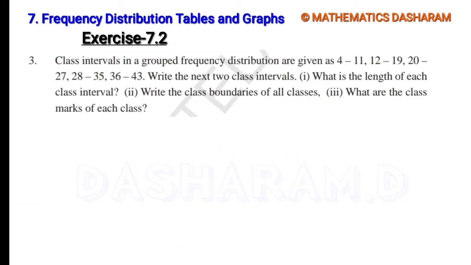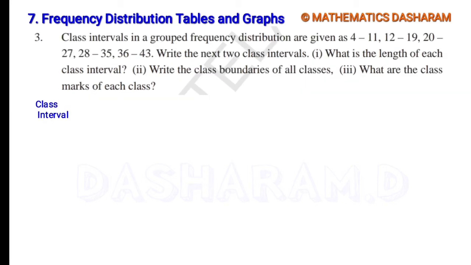Next, the third question: class intervals in a grouped frequency distribution are given as 4 to 11, 12 to 19, 20 to 27, 28 to 35, 36 to 43. So 1, 2, 3, 4, 5. Total 5 class intervals are given. Next it is asking to write the next two class intervals. So the first one is 4 to 11, second is 12 to 19, third is 20 to 27, fourth is 28 to 35, fifth is 36 to 43.